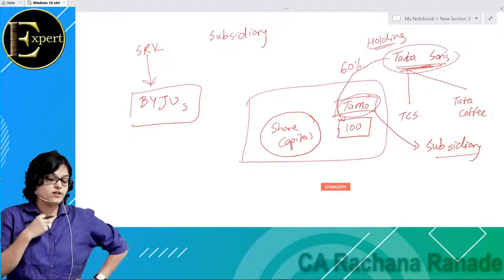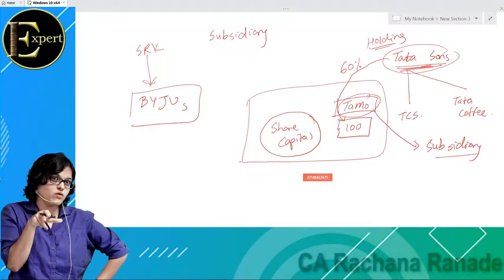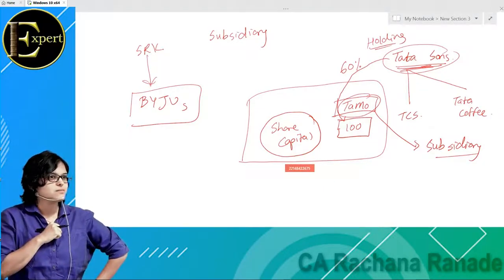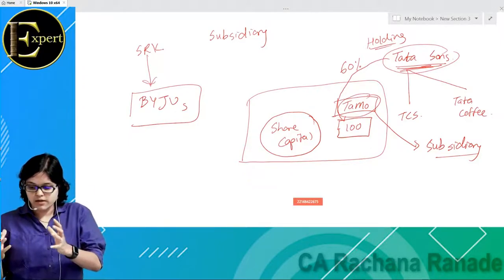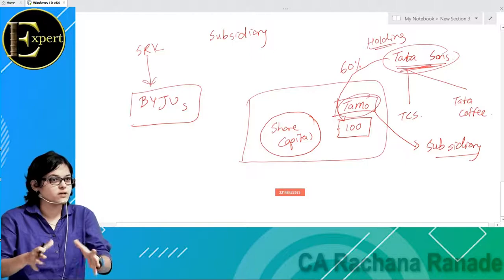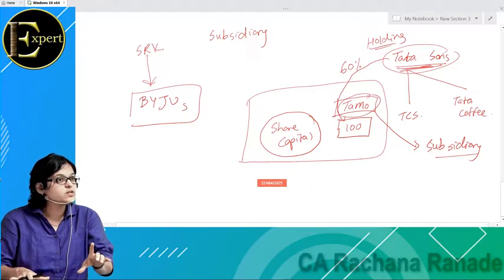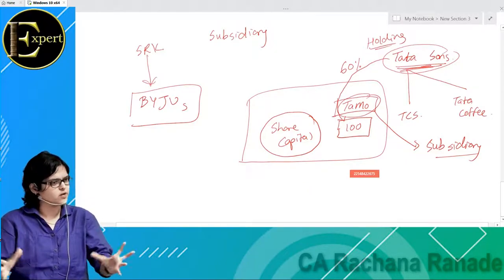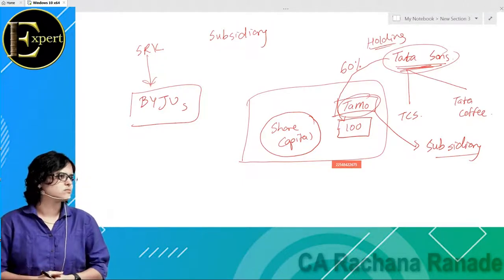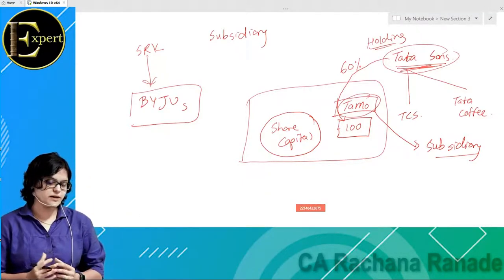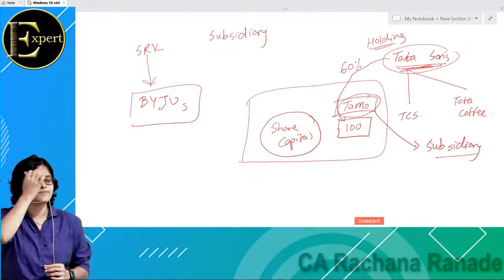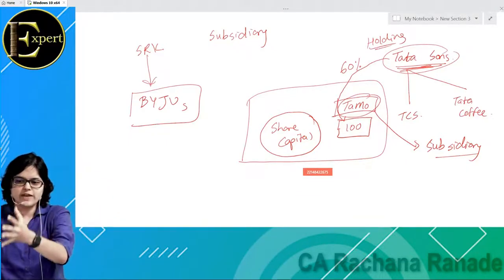Because right now, believe it or not, there are parents who would take their small children to coaching class. Small children means what? Senior KG, first standard, second standard. You have coaching class for first, second standard also. And many children would be going for coaching classes. Now what is the Byju's scheme? What was the thought process? Instead of taking these kids to the coaching class, bring the coaching class home and make it more interactive.